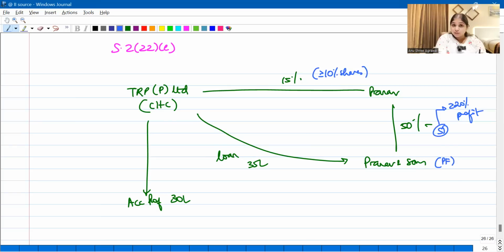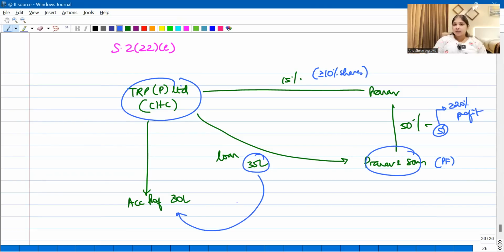So Mr. Pranav over here has at least 10% shares in the closely held company. And the same Mr. Pranav, in this partnership firm, has at least 20% profit share. So he has substantial interest. In such cases, if TRP Private Limited gives a loan to Pranav and Sons, this loan of 35 lakhs up to accumulated profits is going to be considered as dividend for whom? It will be considered as dividend for Mr. Pranav.